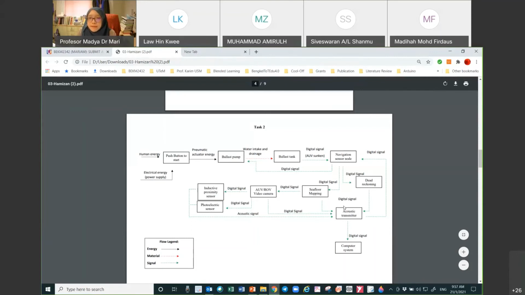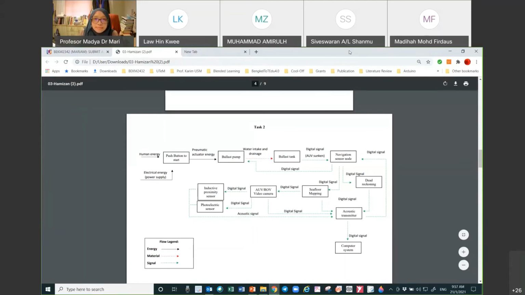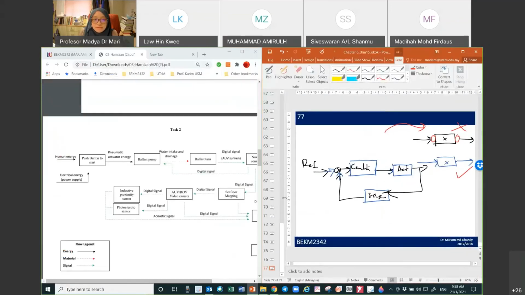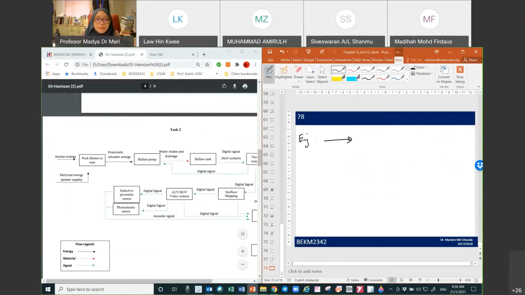And if you were to use this type of legend, it is a very good way. Other than using different colors, you can also use different styles for the arrow. For example, for the energy it is a solid line. Let me just explain that. So for the energy, Hamizan drew it as a straight line. Okay, so energy. Okay, material.